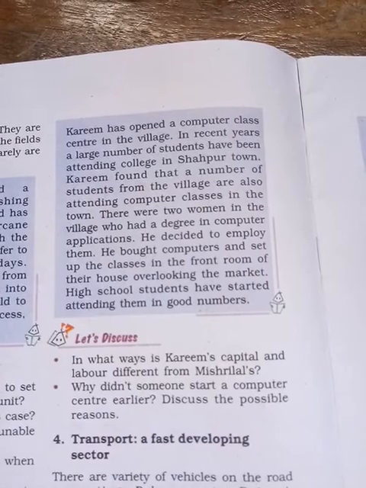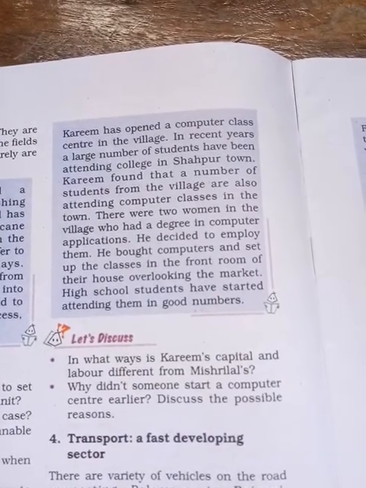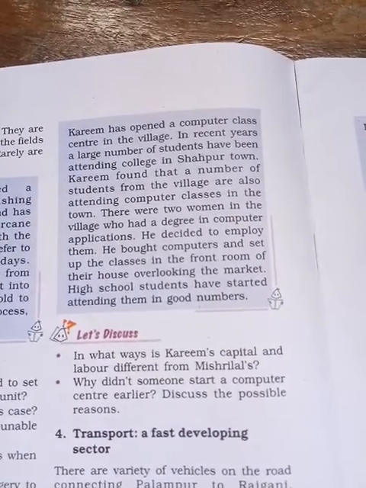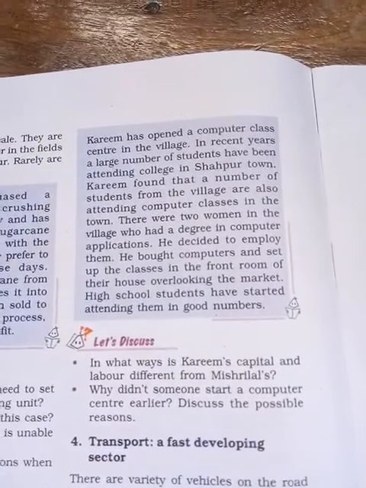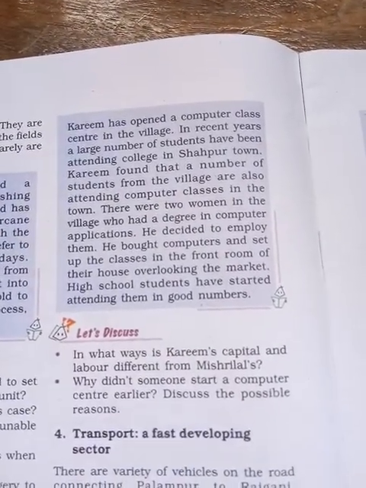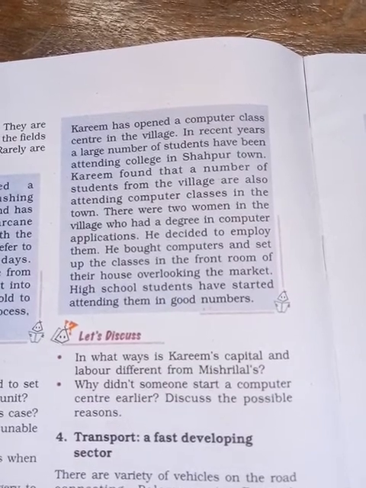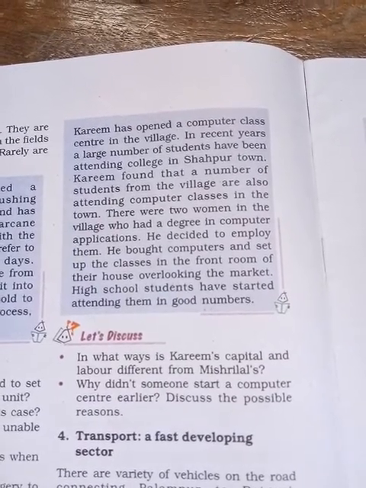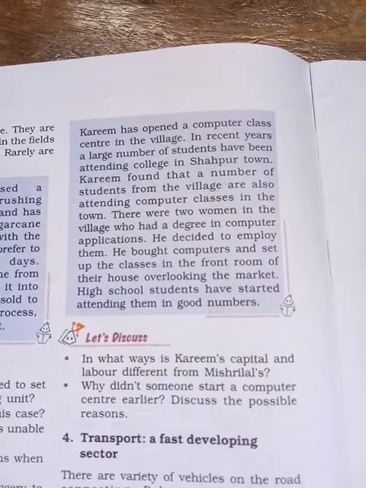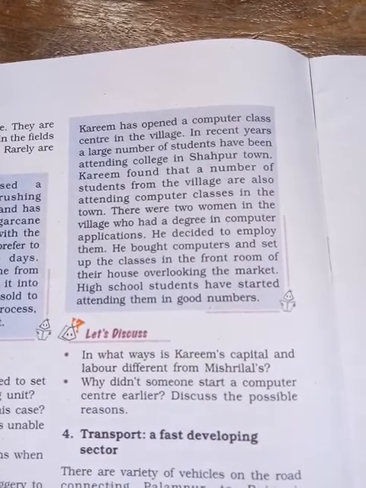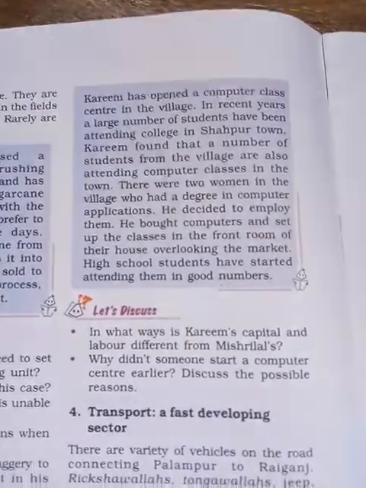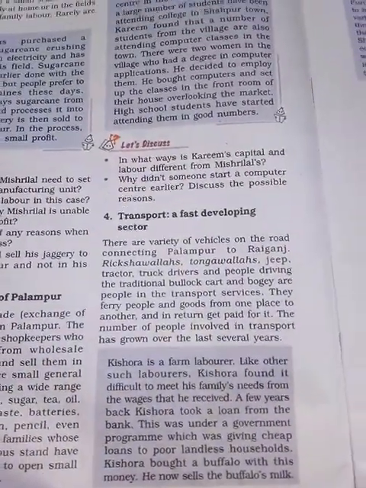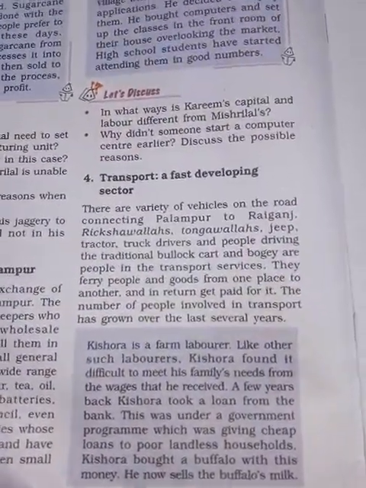So he knows that two women have already got a degree in computer, so he has given employment to these two girls, and they have set up one room and are running computer classes. That means Karim got some profit from those computer classes, and he also employed some persons. That is how they are getting money.